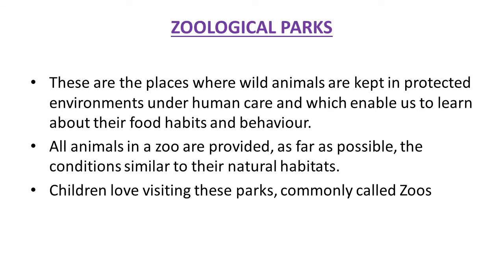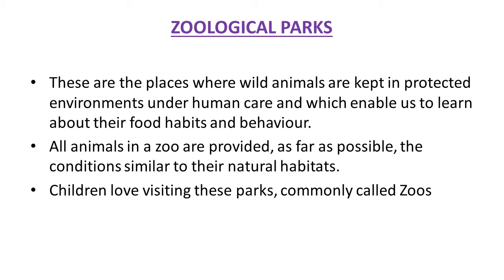Next is zoological parks. Zoology, as you know, is related to the animal world. So we can understand here the study of animals is carried out. These are the places where wild animals are kept in protected environments under human care, which enables us to learn about their food habits and behavior.